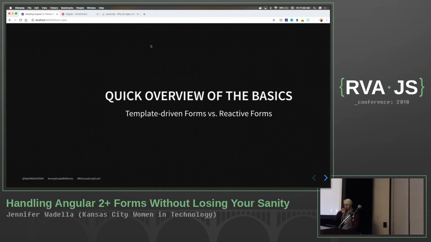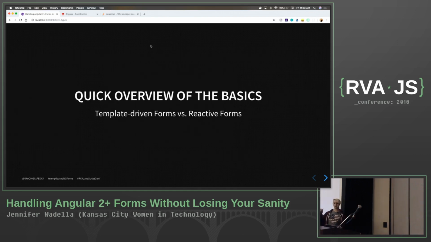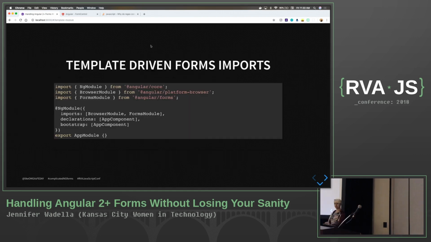But okay, let's talk about the basics. How many people in here are using template-driven forms right now? It's okay. I'm not going to judge you. I'm not going to make fun of you. This is a safe space, y'all. Okay, how many people are using reactive forms? You don't have to know. You can just give me a meaningful glance if you don't know which kind of form you're using. Okay. All right, so quick overview.